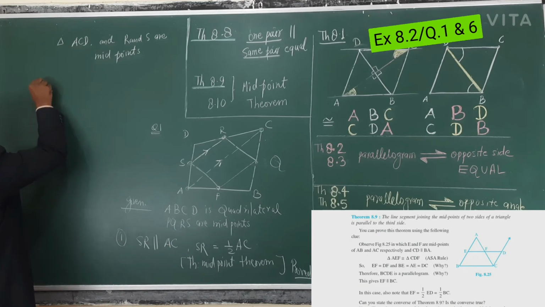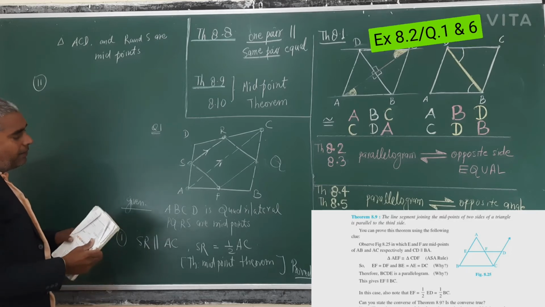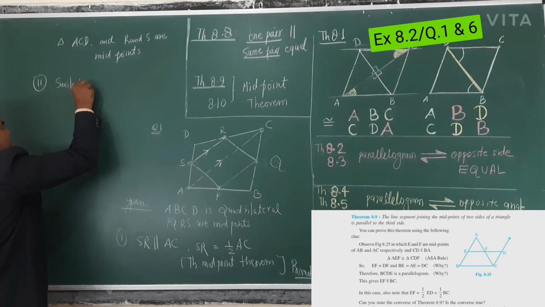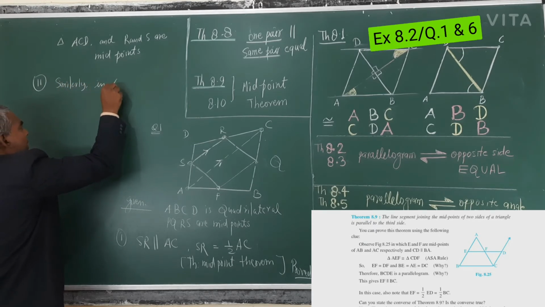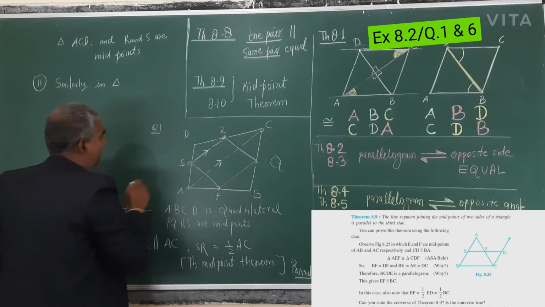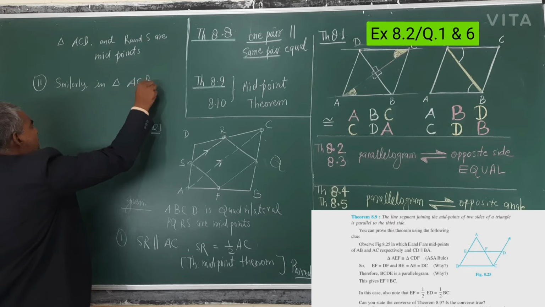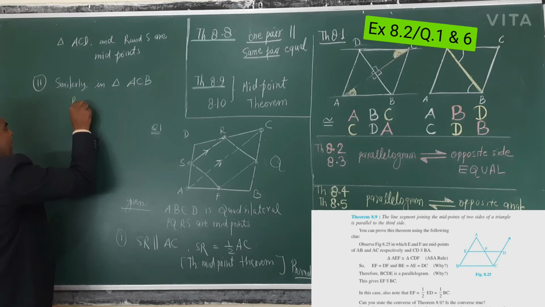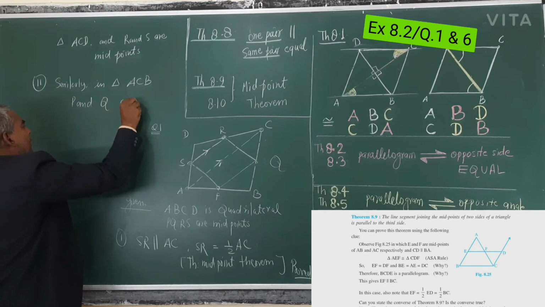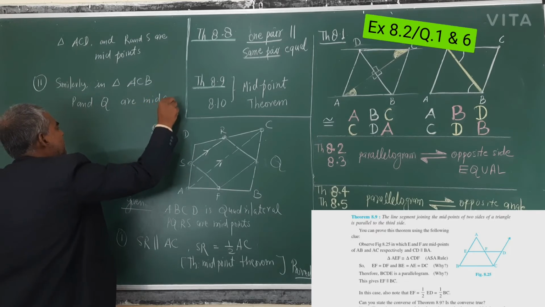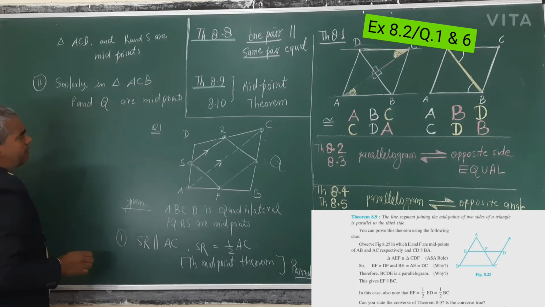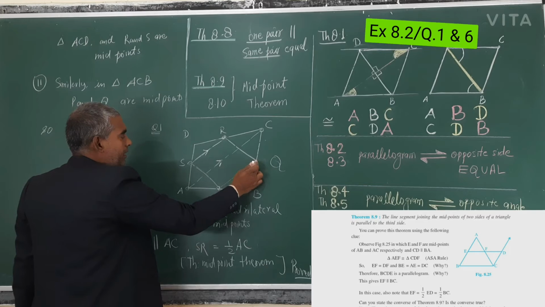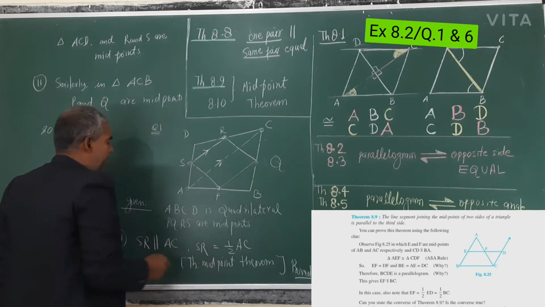Okay, now come to the second part. Similarly, in triangle ACB, P and Q are midpoints.